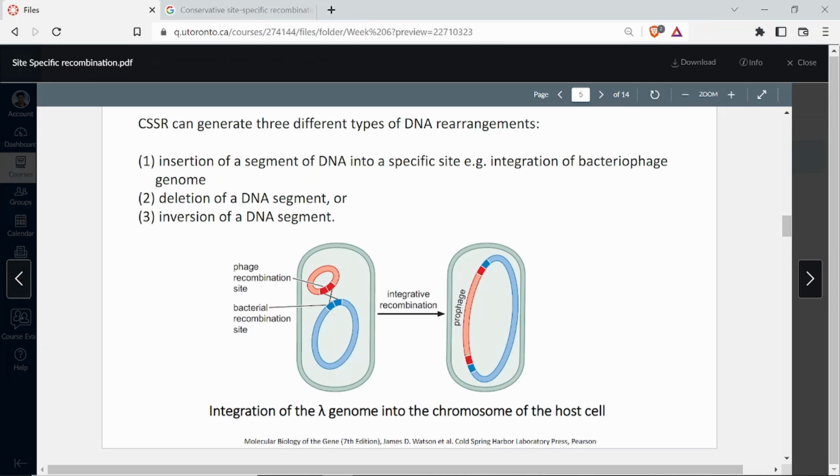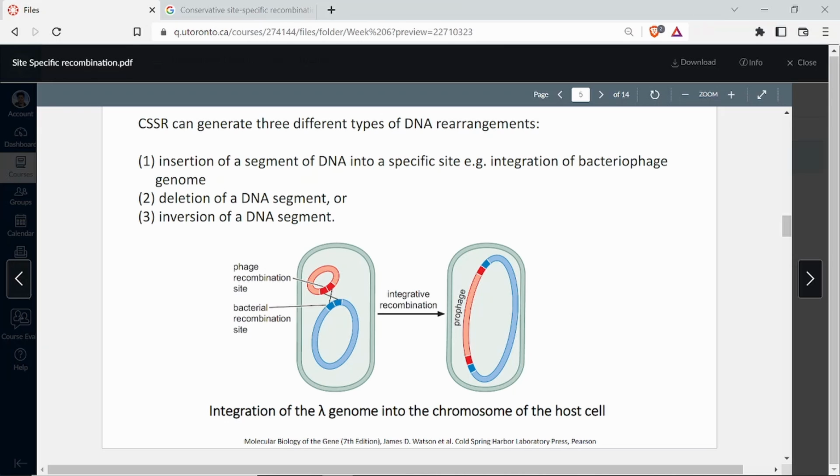So it is integration. Next is deletion, which means something gets excised out. And third is inversion. Inversion is what we did in the last slide. So these are the three kinds of genetic rearrangements. And we'll also come to figures where I show you all these. Now this is your